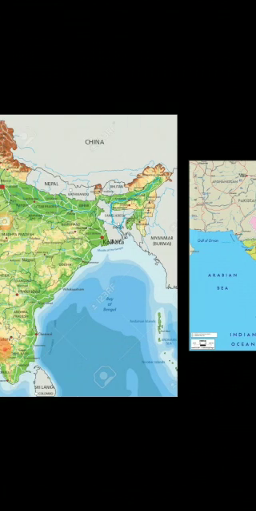Whenever you pass by, keep observing the maps. Here you can see all the oceans, continents and seas in the world which are marked. So this is the political map. Then here we have India's map, plus this is the physical map of India.